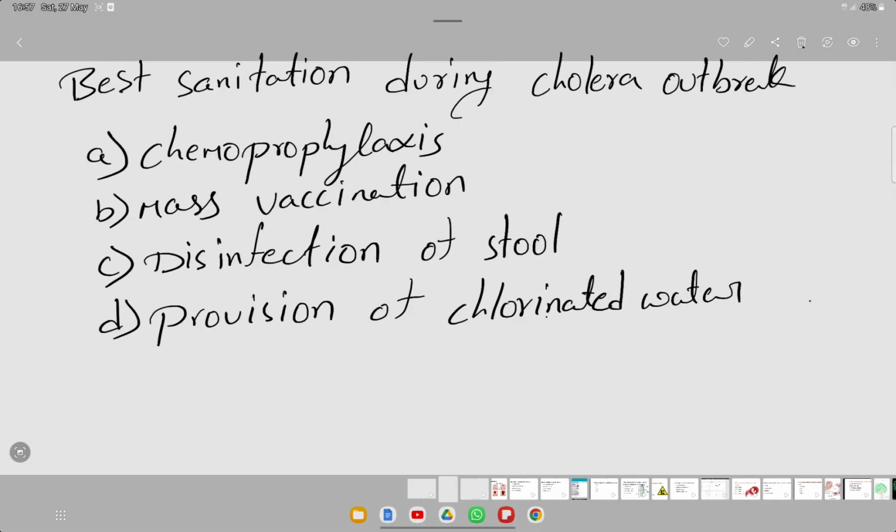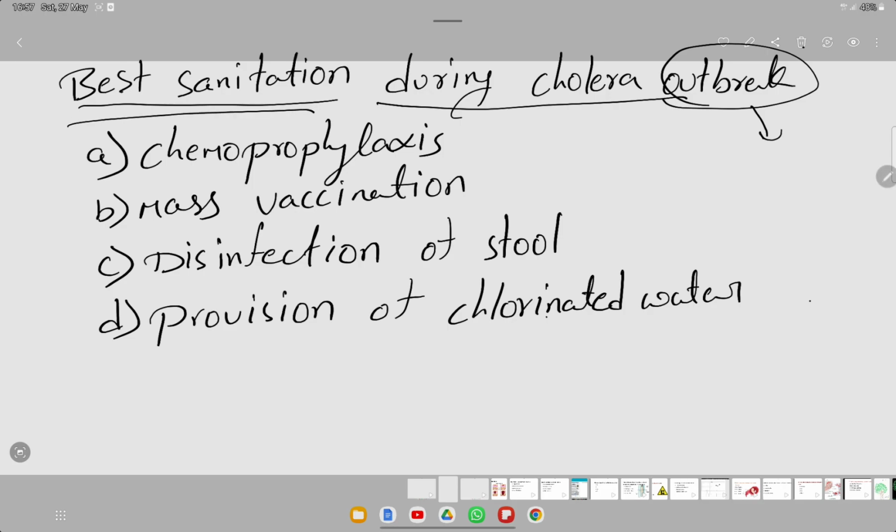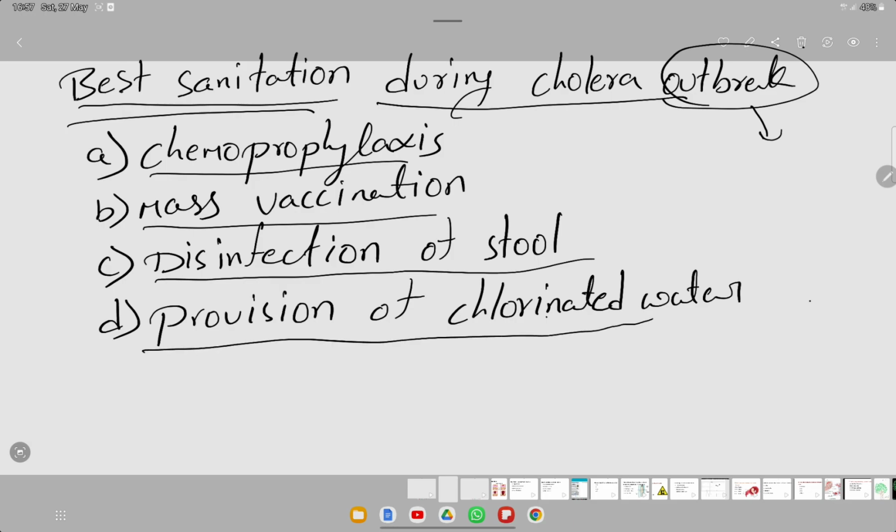The next question is, best sanitation during a cholera outbreak. An outbreak is when the disease or illness spreads over the whole community. So what is the best sanitation method? Options are chemoprophylaxis, mass vaccination, disinfection of stool, provision of chlorinated water.